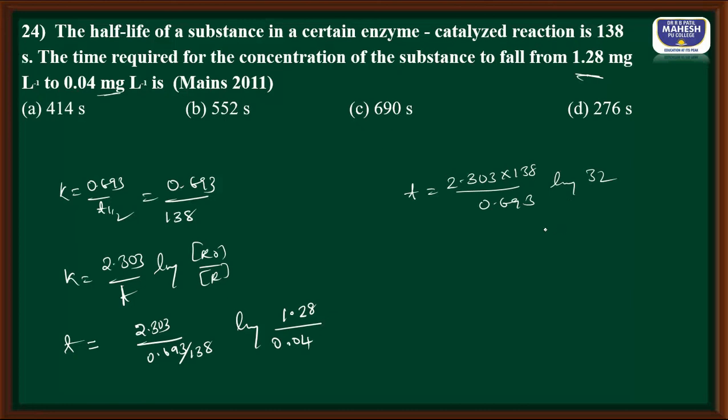Log 3 is 0.4771, log 32 is 1.5 or 1.4849, like that I can write. So 2.303 into 138 into 1.49 divided by 0.693, and the answer comes near to 689 or 690, option C.